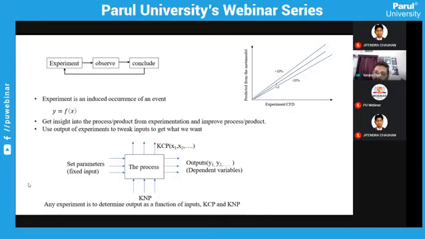If this is a straight black line, that means your meta model is accurately predicting whatever the experiment is predicting. Then a question: you can only do a limited number of experiments or limited number of simulations. Say for example, if I say 10 to 2, I can do 10, 6, 8, 2. But what in between? So the response curve or meta model result should be aligned with your experiment or CFD.